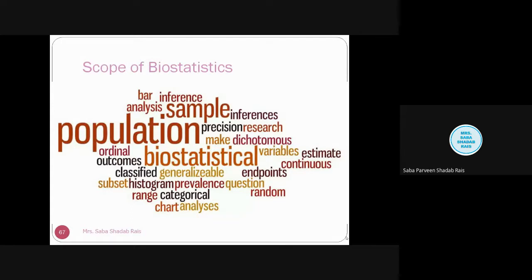Like it is useful to calculate the correlation between two variables, type of diet in relation to growth and development. You can calculate lifestyle in relation to the occurrence of diabetes, then hypertension. So when we are applying the knowledge of biostatistics in that particular field, it becomes very easy to compare.